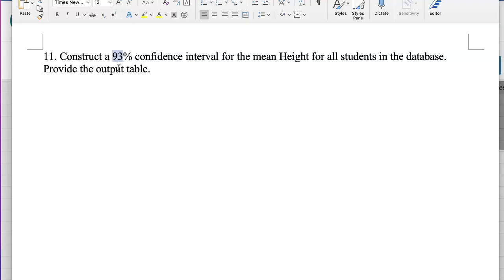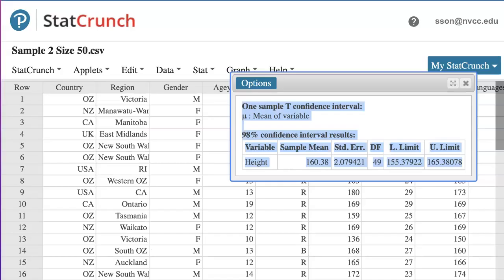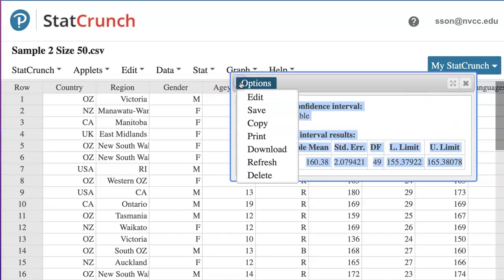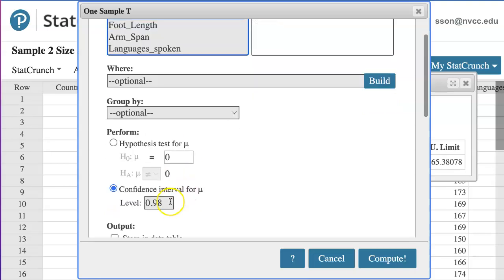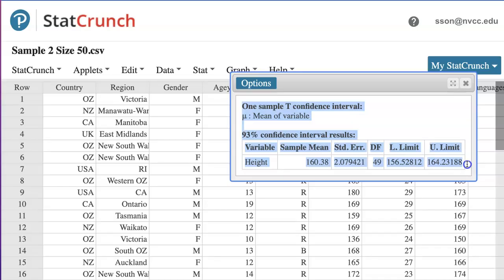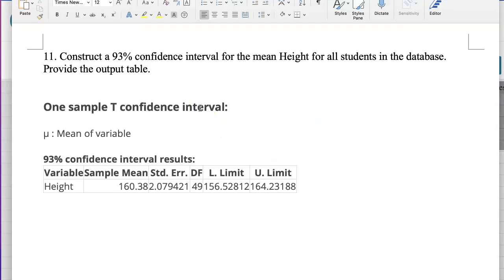Okay, all right, let's see. So this time construct a 93% confidence interval using the same data. I will go here, click on edit, change the confidence level to 0.93, and here we have it. I'll go ahead and write this down here. I don't think it's going to ask you, but let's find the margin of error real quick.